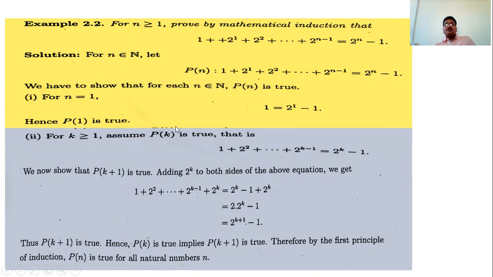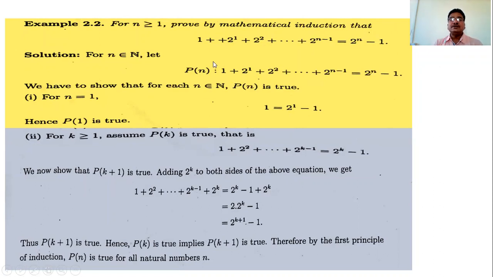Then we assume that Pk is true. That is, we assume that 1 plus 2 raised to 1 plus 2 raised to 2, and so on up to 2 raised to k minus 1, is equal to 2 raised to k minus 1. Here we write k in place of n, so this is the step, with the correction: 1 plus 2 raised to 1, then plus 2 raised to 2, and so on.